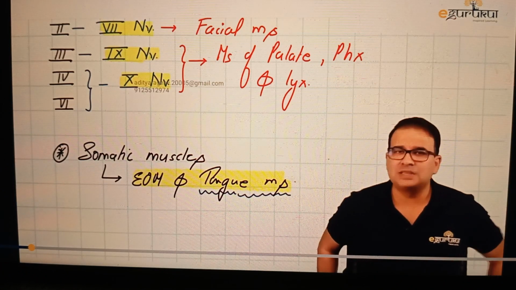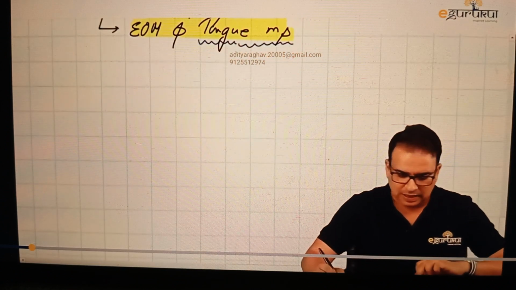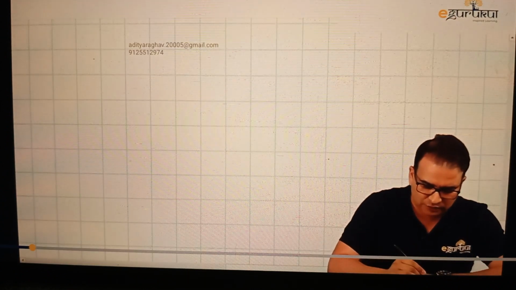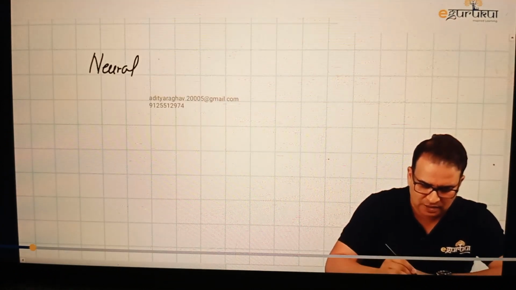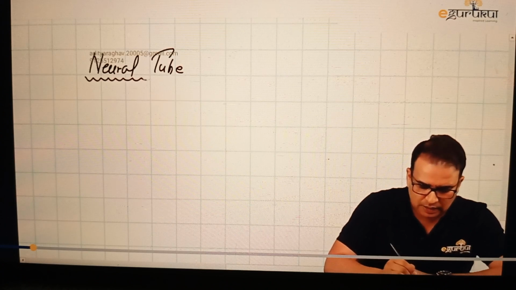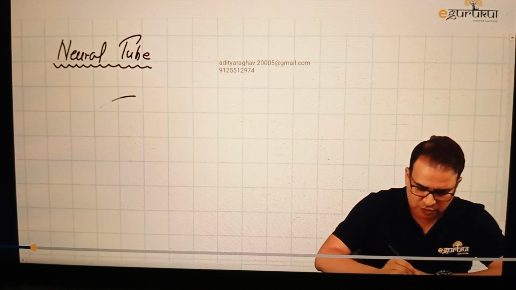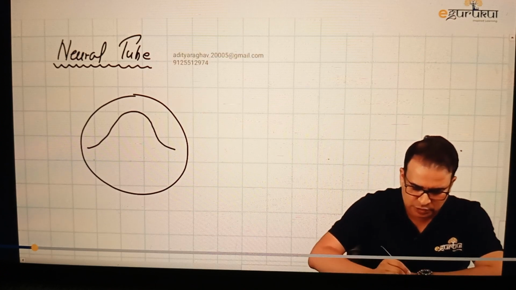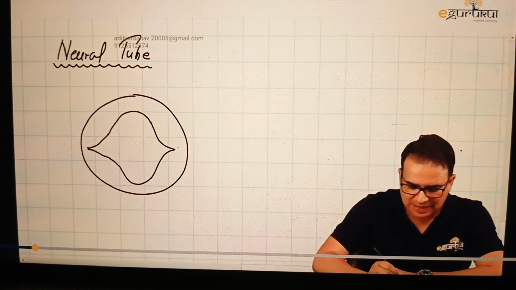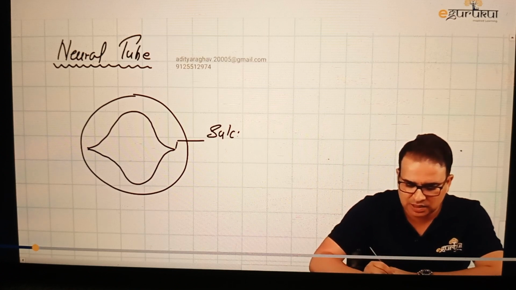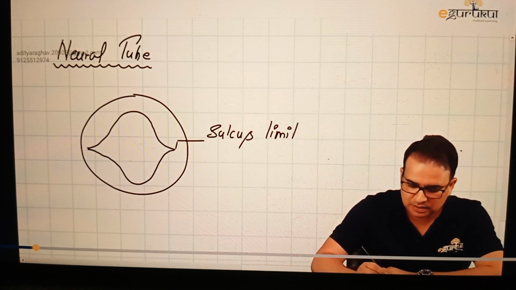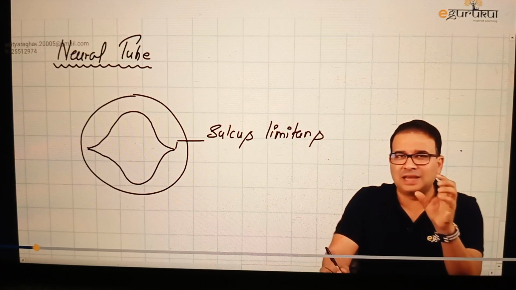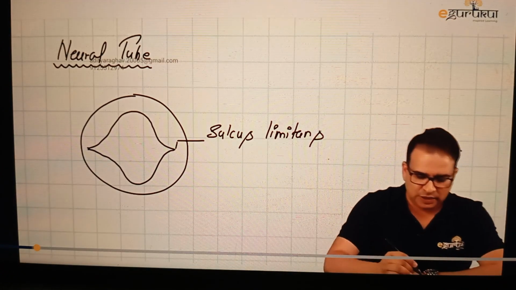Now before we go into further detail on how exactly these columns develop and what the names of the columns are, let me tell you another basic thing, the development of the two plates from the neural tube. Let's presume this here is a picture of a neural tube. The neural tube is divided in two parts by a primitive sulcus, and that sulcus is called the sulcus limitans. Look at the word limitans, limit. It limits the two parts of the neural tube.